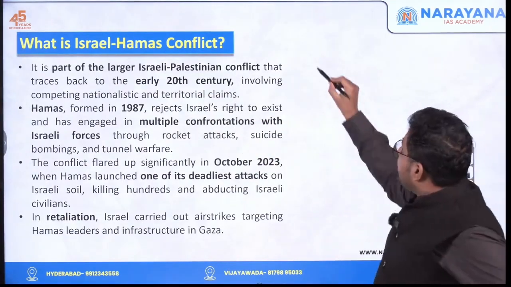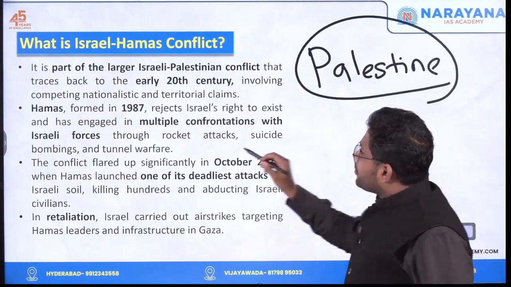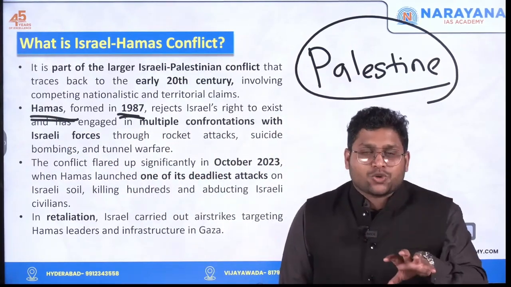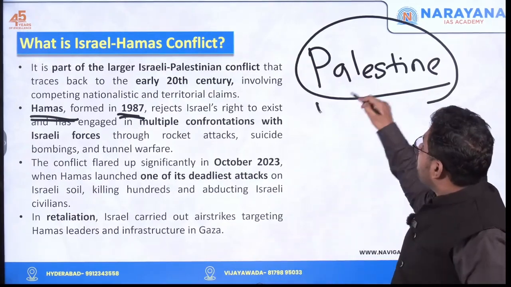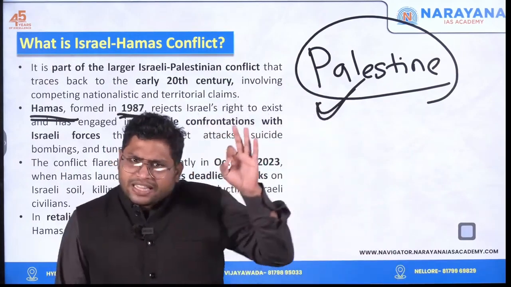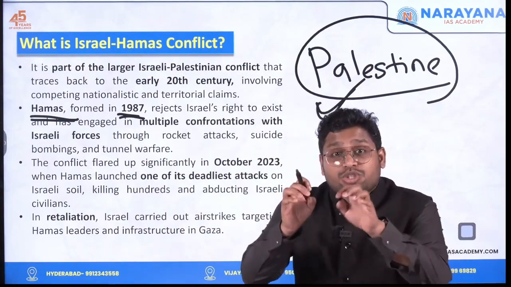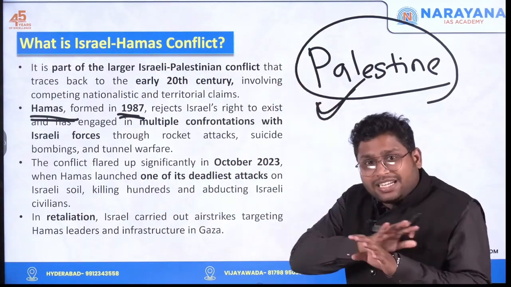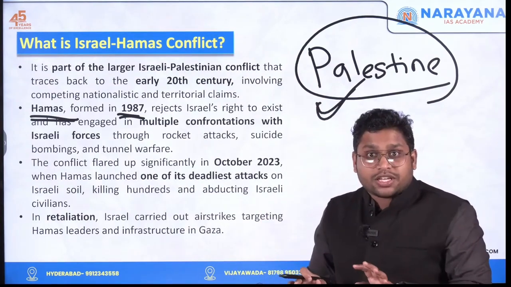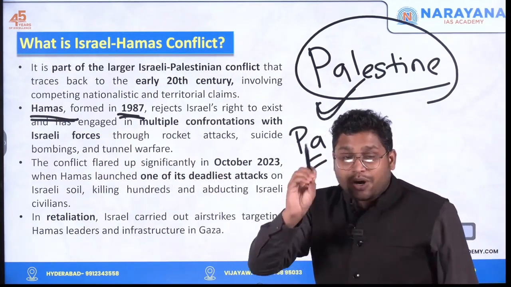Now later on, from Palestine, a special group named Hamas came into the picture in the year 1987. This is a militant group. They said that we are going to fight for this Palestinian territory against Israel. And they clearly said that we don't believe that Israel should exist on this map. Israel is not the right country to stay here. So they want to completely vanish Israel from the map. They don't want any Jewish person to stay over there. They want a Palestinian state altogether. So this is Hamas. I hope you understand.